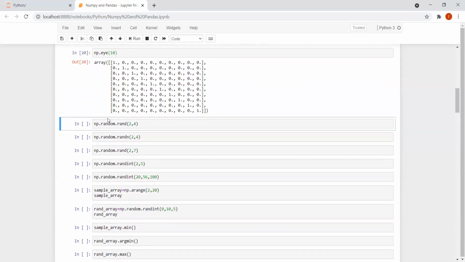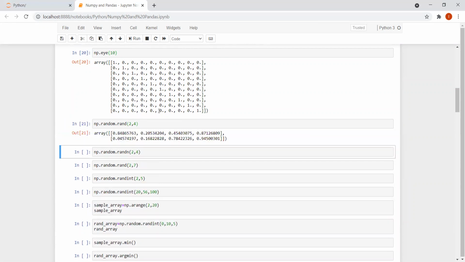Okay, so the next one is about np.random.rand(2, 4). So let us understand this. What you can get over here, we are getting some random numbers. So let me run the cell once again. Again, the numbers are changed. Again, the numbers are changed.